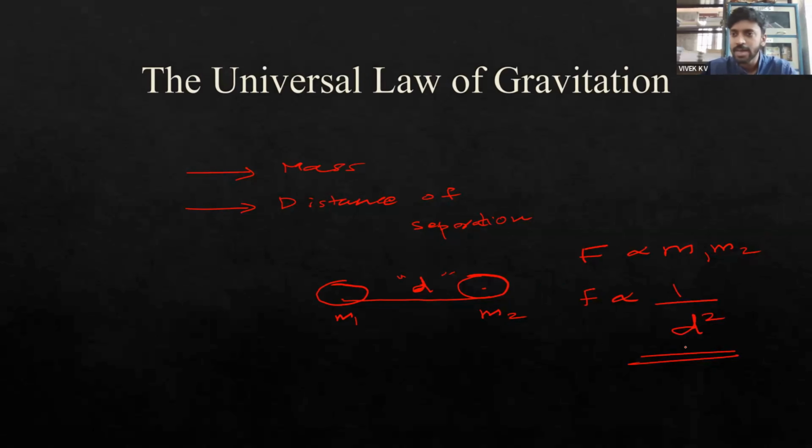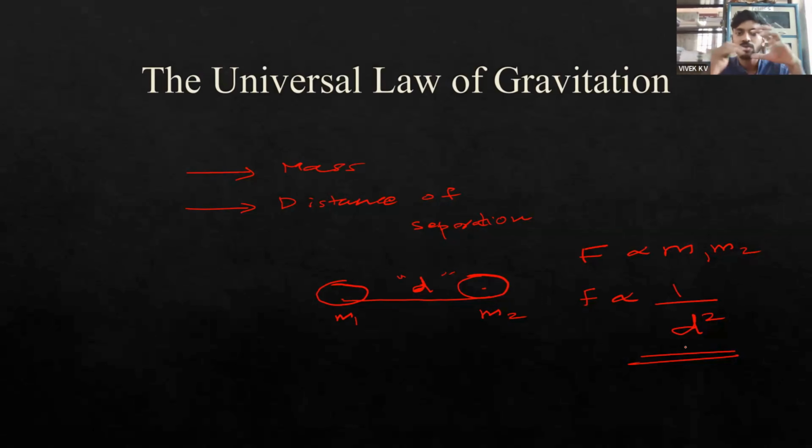So gravitational force is directly proportional to the product of masses. If the masses are large enough, the product of masses will be large enough, so it will directly affect the gravitational force, which means if two bodies have large masses, then the gravitational force of attraction between them will be large. But at the same time, distance of separation is the second factor that gravitational force depends on.